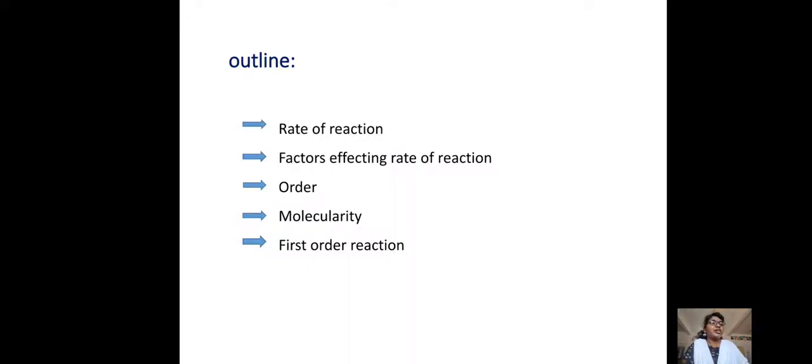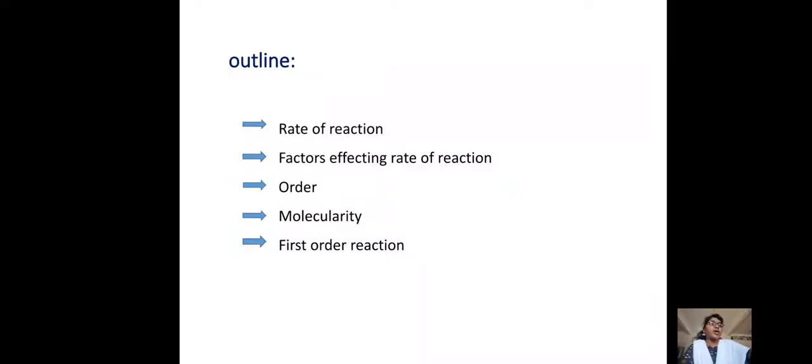If we know the rate of reaction, we can produce the required substances in larger quantities. So chemical kinetics is very important, because if you want to produce any fertilizer, drug, or any liquid, if we know the rate, we can easily prepare that substance.